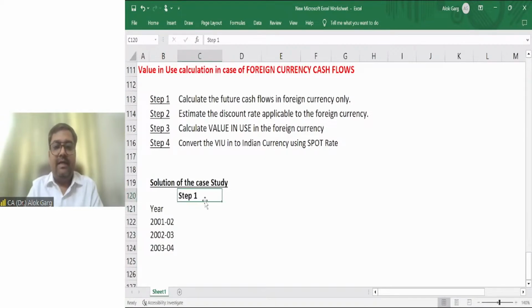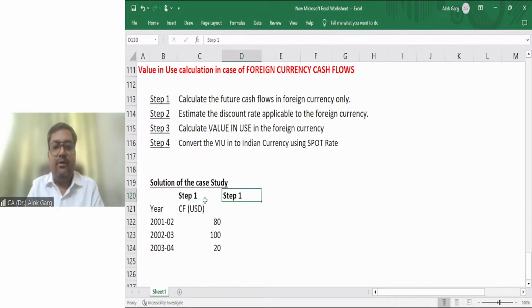Step one, calculate the future cash flow in foreign currency only. My cash flow in the foreign currency, and here my US dollar cash flow needs to be taken. It is given as $80, $100 and $20, right? 80, 100 and 20.